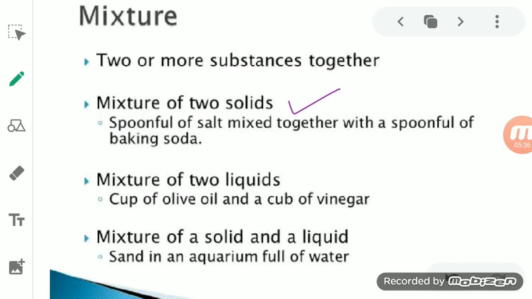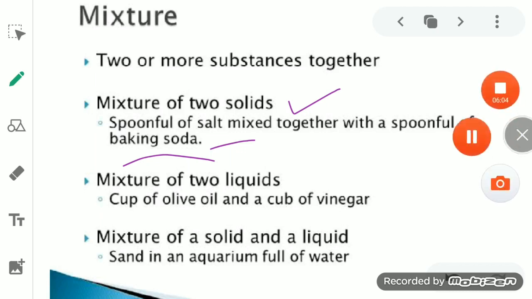When two solids are mixed together, like salt mixed with baking soda, or salt mixed with sand. Here the sand and the salt are both solid components, and both are mixed together with each other.